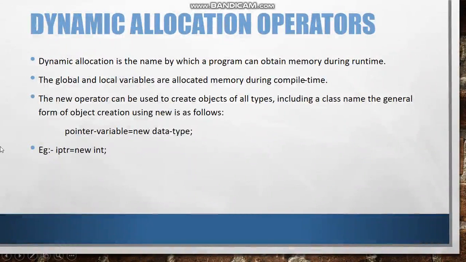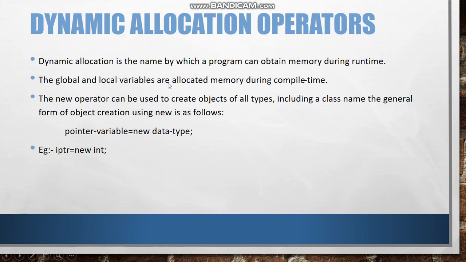Next topic that we will learn is dynamic allocation operators. Pointers provide necessary support for C++'s powerful dynamic memory allocation system. So let us understand what is dynamic allocation. Dynamic allocation is the means by which a program can obtain memory during runtime. So if I want a space at runtime, rather than while declaring a variable or a function, then dynamic allocation will provide it.